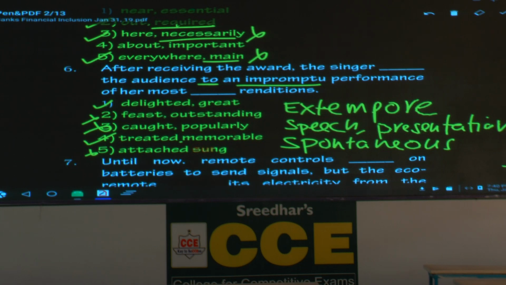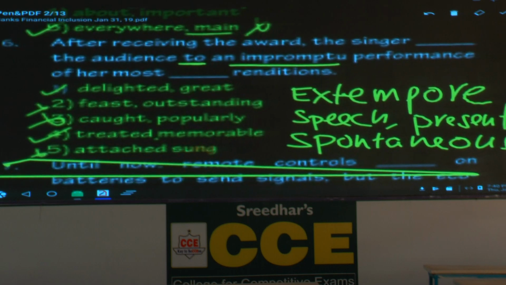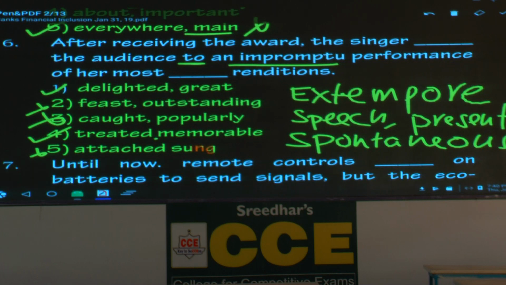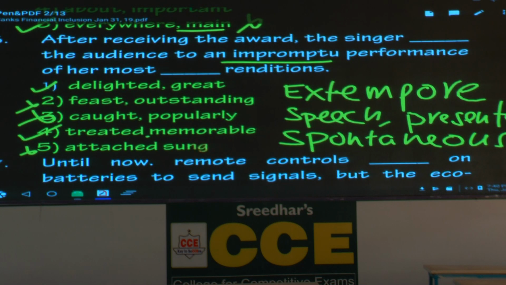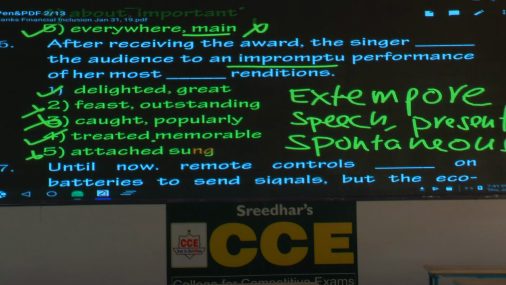After receiving the award, the singer treated the audience, treated to what? To an impromptu performance of a most memorable renditions. This seems perfect. The first word as well as the second word. So what is the answer based on that? The fourth option is the answer.